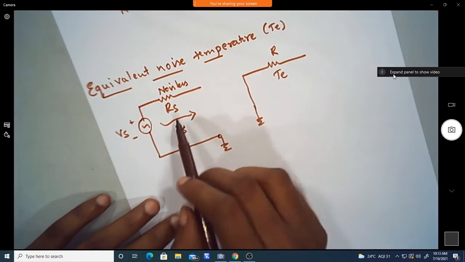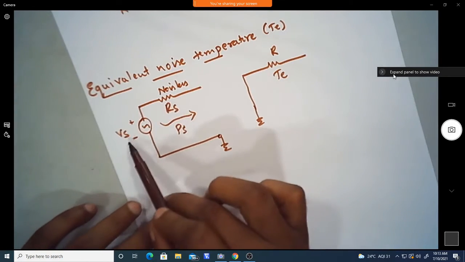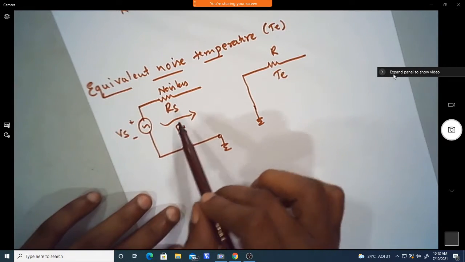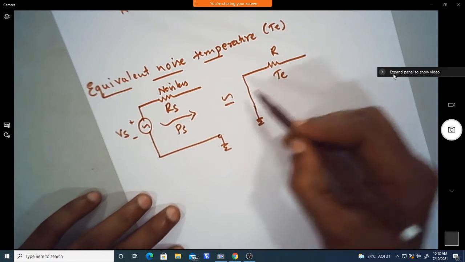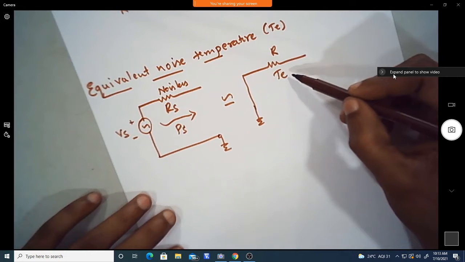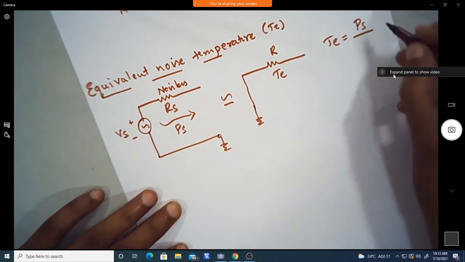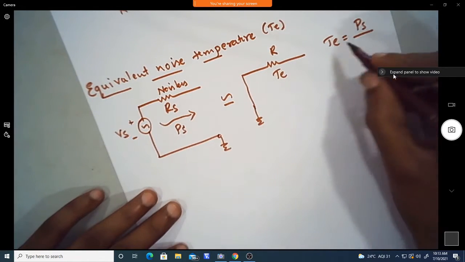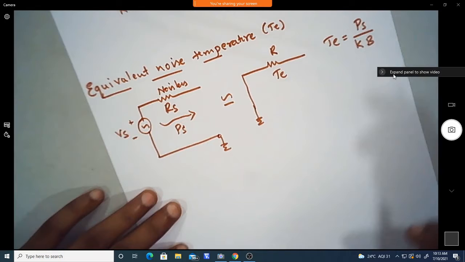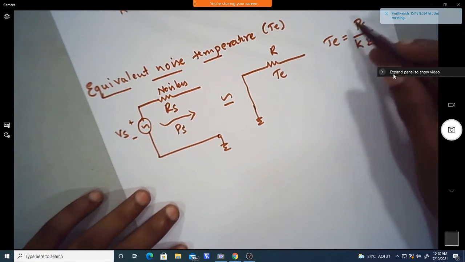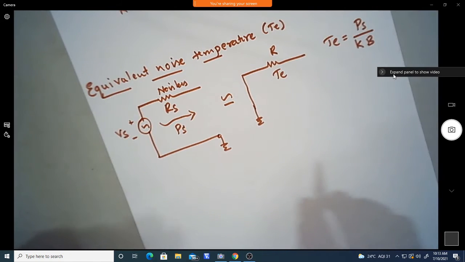So this noiseless resistor with the source, with whatever available power from the source, can be equivalently modeled as the resistor with its equivalent noise temperature. That can be defined as the power coming from the source divided by K times B, where B is the bandwidth. So this is the equivalent noise temperature.